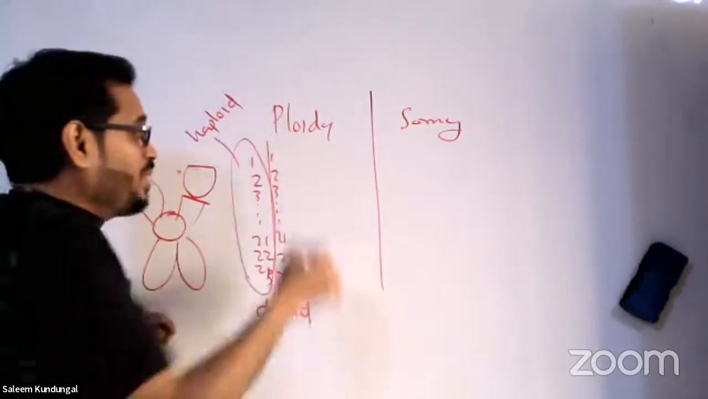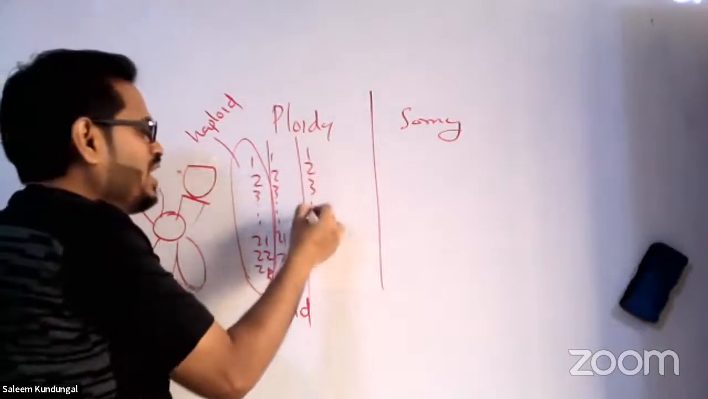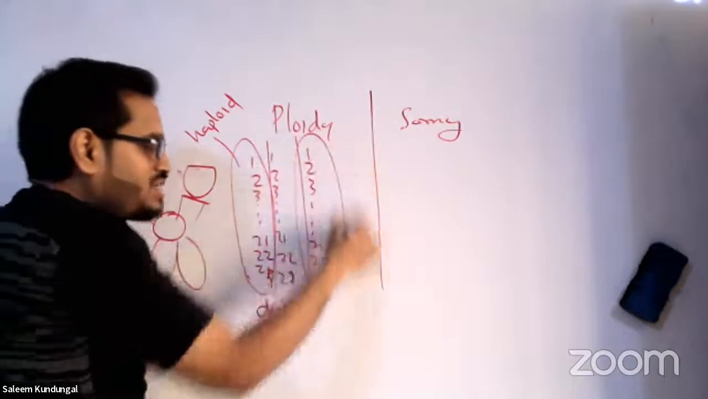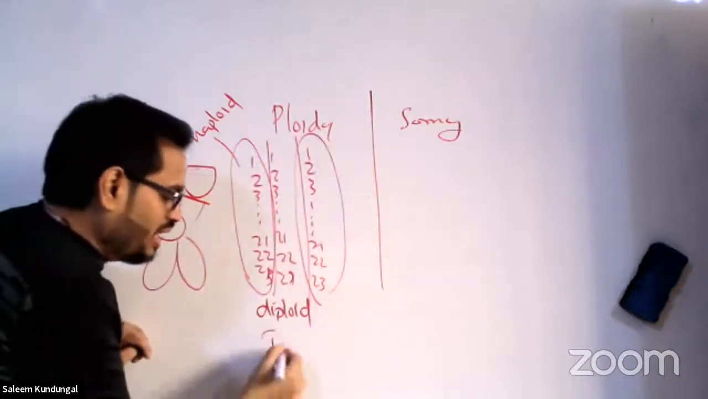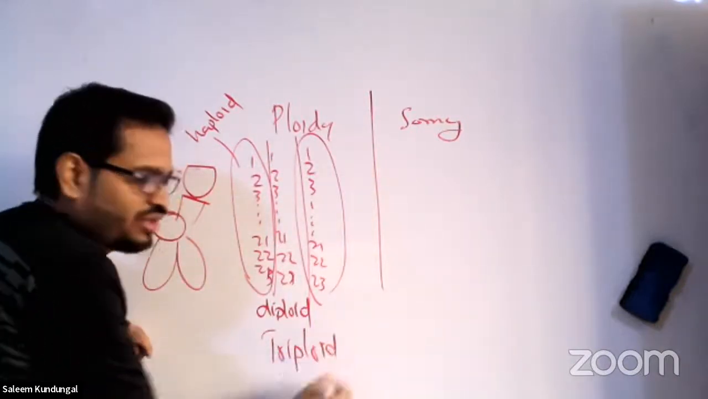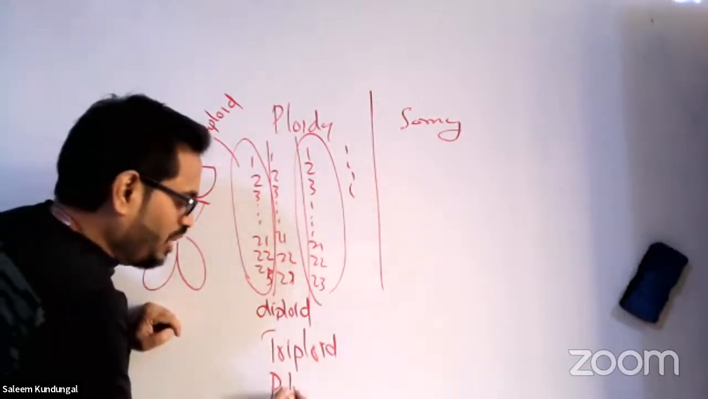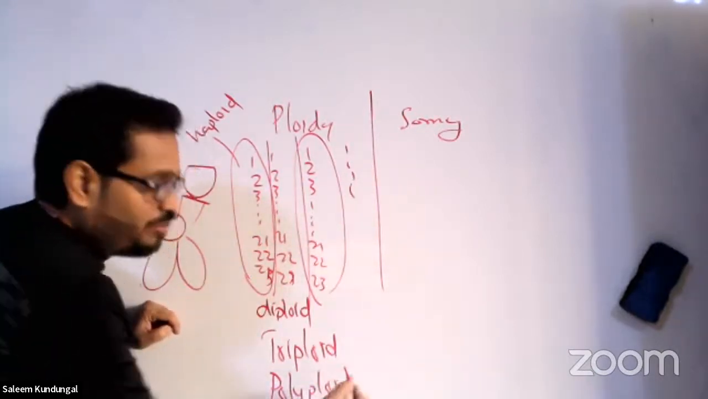In case of plants, sometimes one more set enters. I'm not talking about human, okay, be careful. One more extra set, 3 sets are there. That's called triploid. Got it? Sometimes there will be 4 or many sets. That's called polyploid. So that's called ploidy.